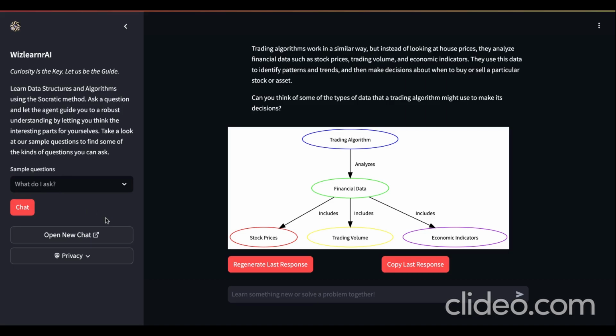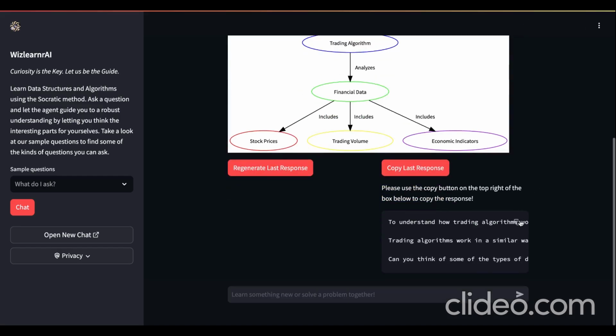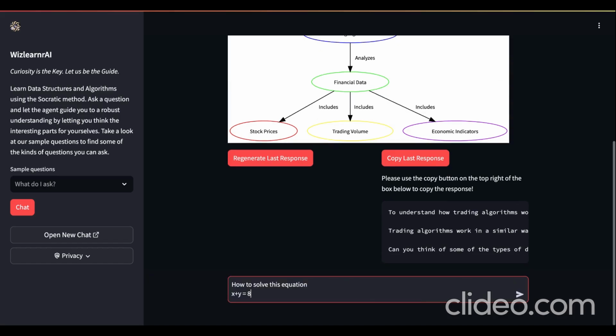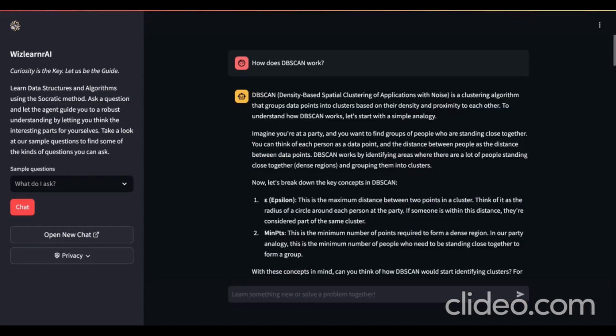If you want to open a new chat in a new window, you can use this button, and you can copy the last response by using the copy last response button and hovering to the right to get the copy to clipboard button in the small window which gets generated below. If you want to go to a new line like with any other chatbot, you can use shift and return keys. Let us ask the tutor a question about the DBScan algorithm.